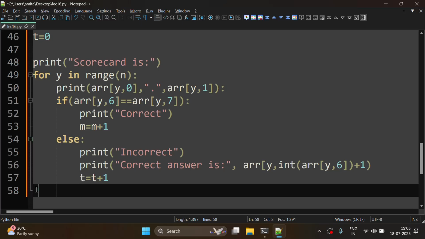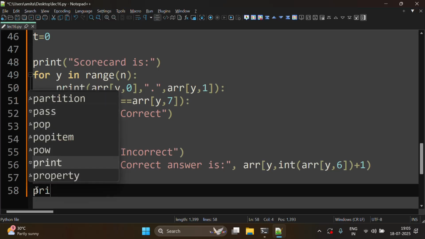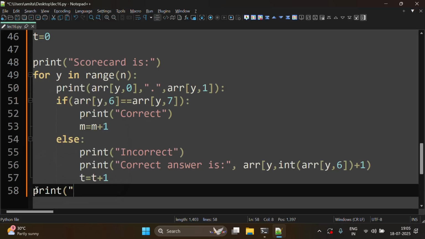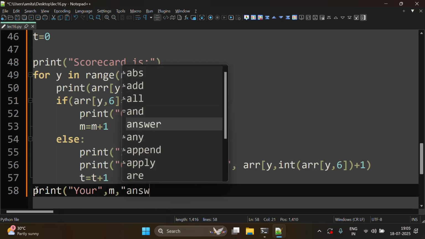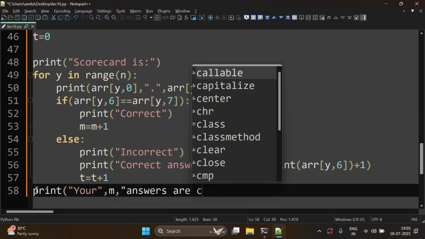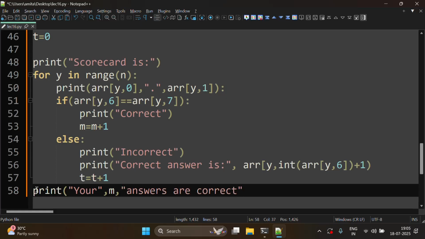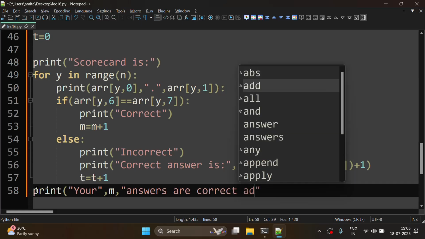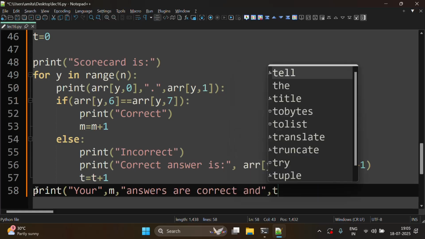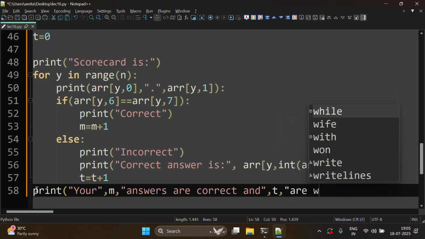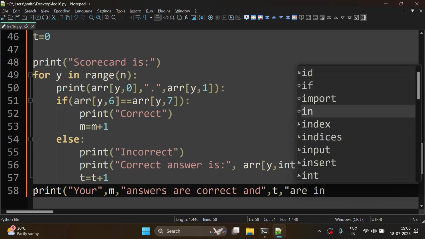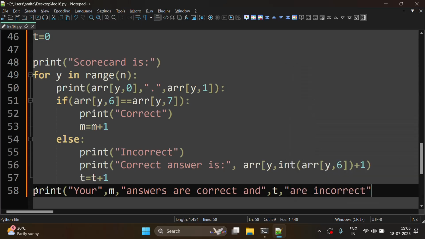And at the last we will print 'Your m answers are correct and t are incorrect'. Rather, instead of wrong we can write incorrect.